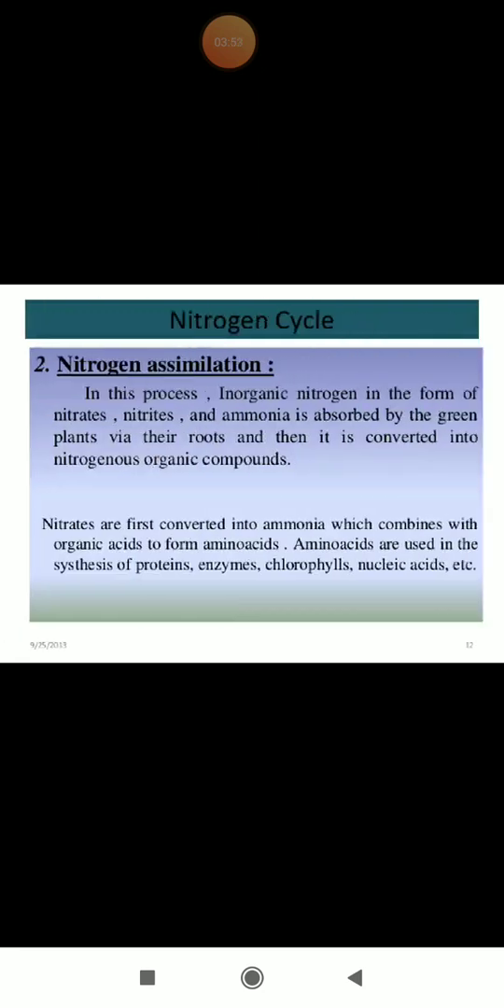Here we are going to talk about the second step, that is nitrogen assimilation. In nitrogen assimilation, inorganic nitrogen in the form of nitrates, nitrites, and ammonia is absorbed by green plants. So what happens first? Nitrogen is fixed by nitrogen fixing bacteria into ammonia, nitrates and nitrites. In the second step, nitrogen assimilation, these nitrites, ammonia and nitrates are absorbed by the plants via their roots, and then they are converted into amino acids and other proteins.